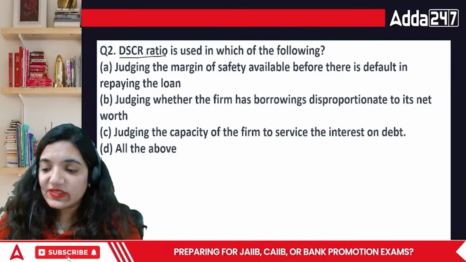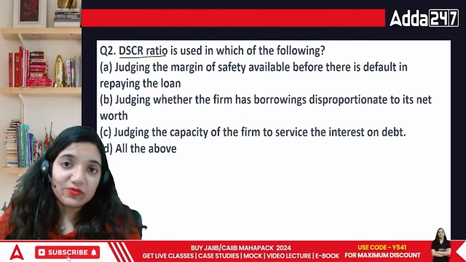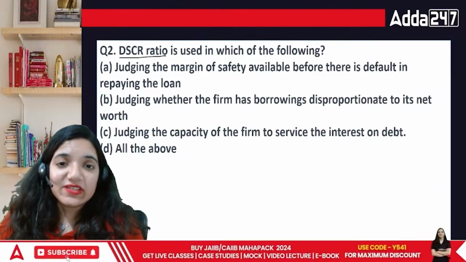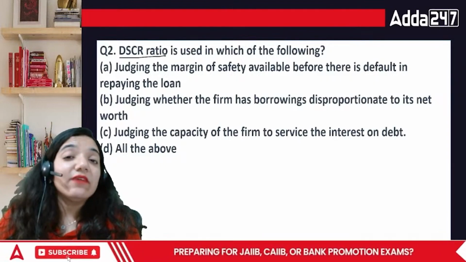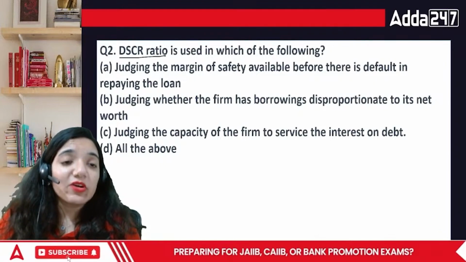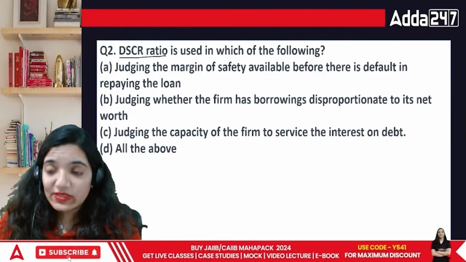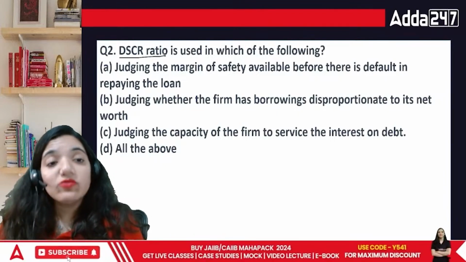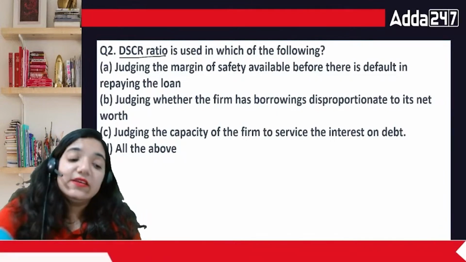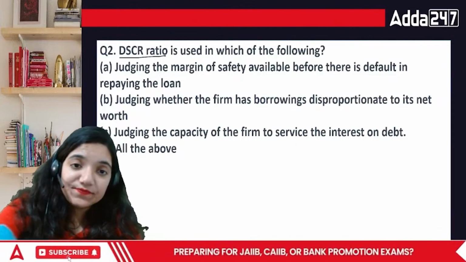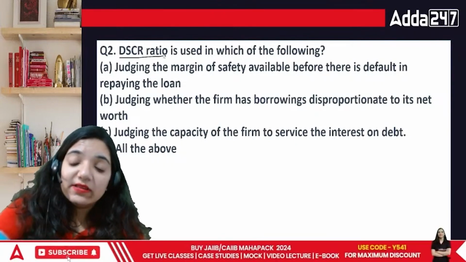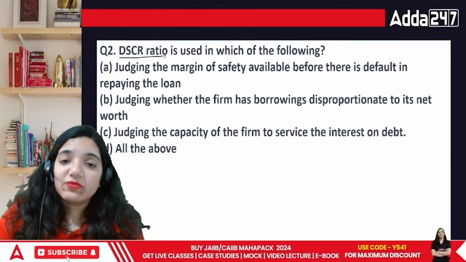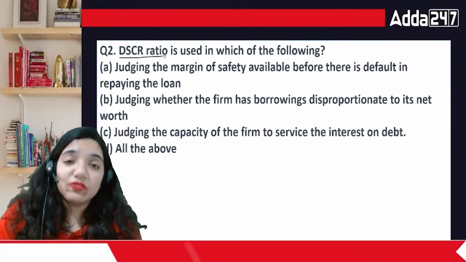And this is basically a ratio which is very judgmental. Why do I say this? Because when we talk about debt service ratio, it's going to ask the person, do you have the capacity from your profit to pay off your debts as well as your interest? If you can, then only I'll say you should be taking loans. This particular ratio talks about the ability of someone to repay the loan or not.